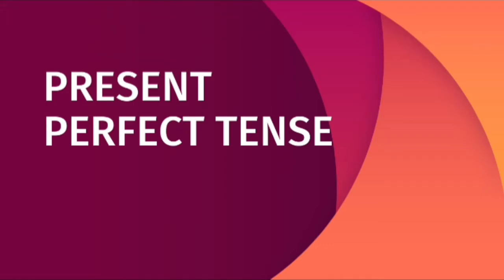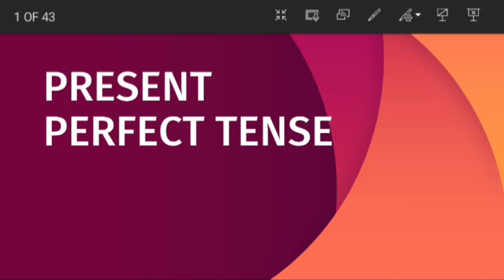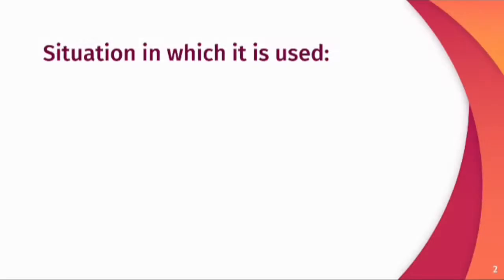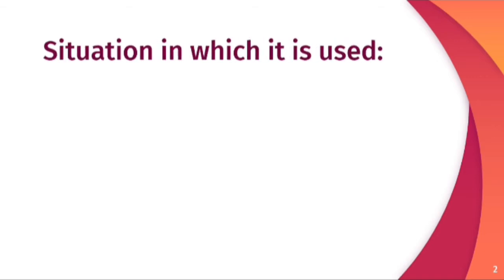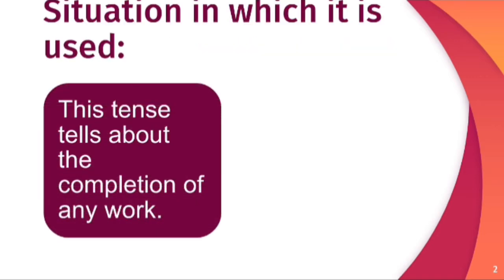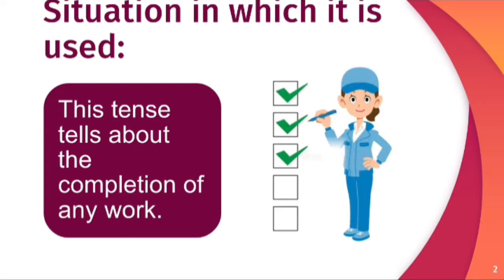Our today's topic is present perfect tense. First of all, present perfect tense is used in which situation? This tense tells about the completion of any work, any action which is completed. It is discussed under the present perfect tense.